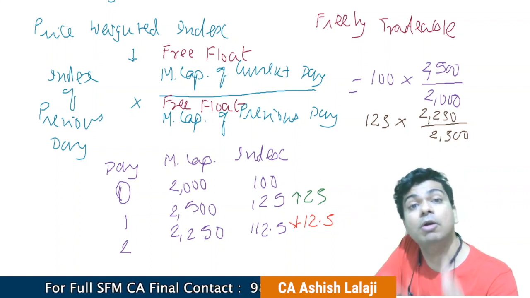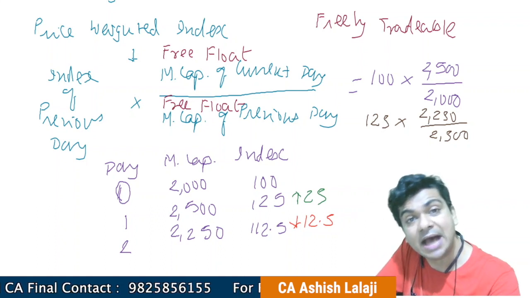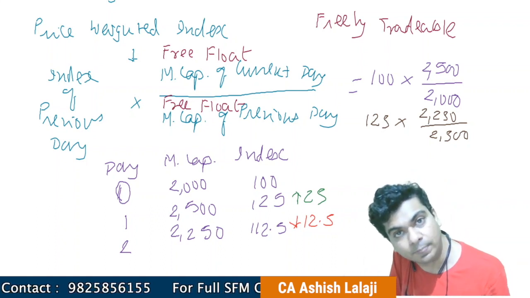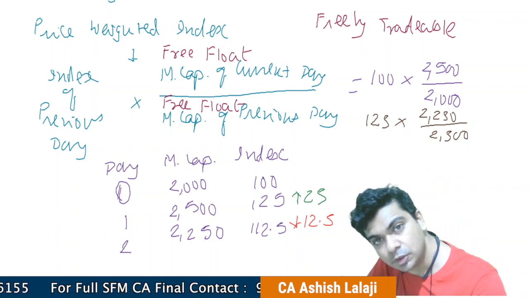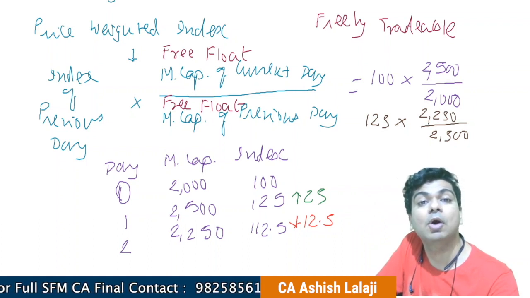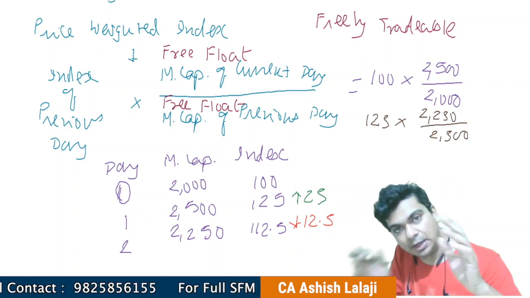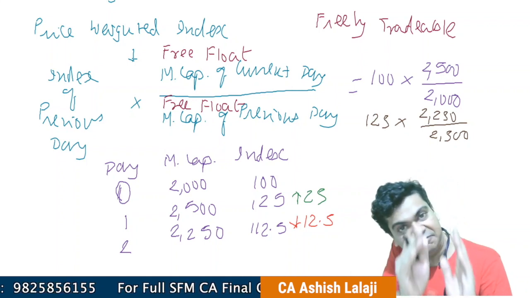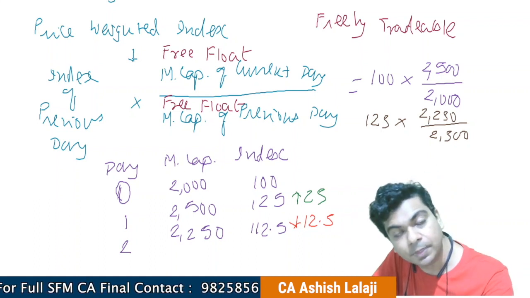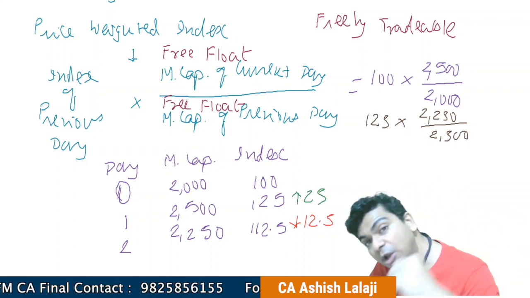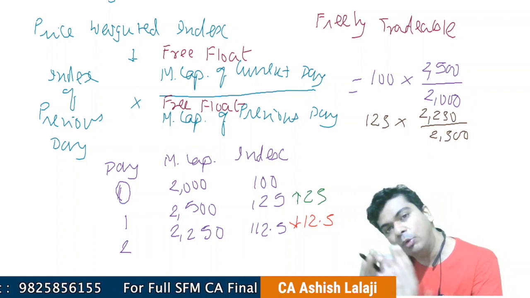See, a promoter cannot buy and sell shares. A promoter has information which you and I, as a part of the general public, do not have. For example, a company is supposed to announce its quarterly results. Don't you feel that the promoter will know the quarterly result much before us? So let us say a promoter knows that once this announcement is made, its share price might rise on the stock market. For example, let us say constantly for the last 3 quarters, the company was reporting a loss, or a small amount of profit.